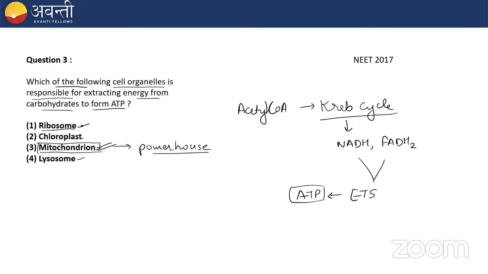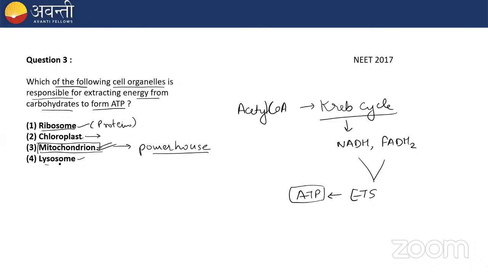But a ribosome does not play any role in formation of ATP. Ribosome's main function is protein synthesis. Chloroplast performs photosynthesis, and in photosynthesis, remember the Calvin cycle, which is very important for the formation of carbohydrate.